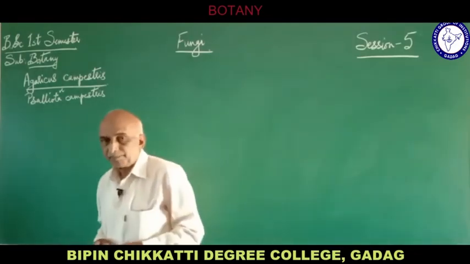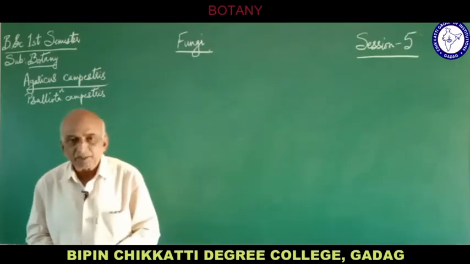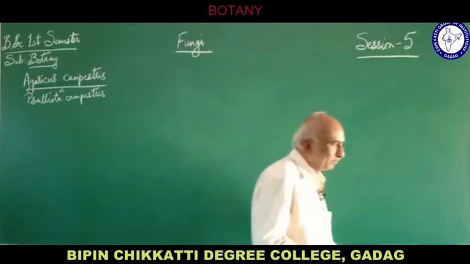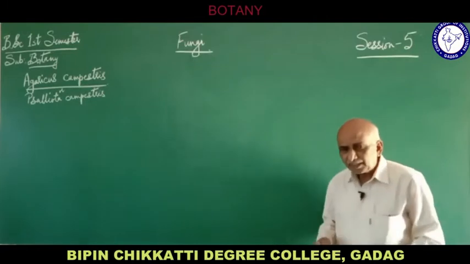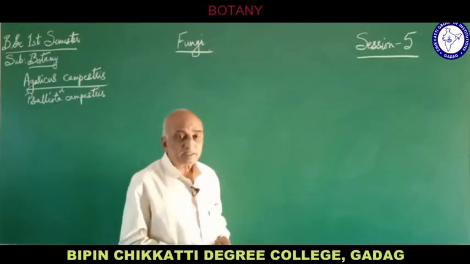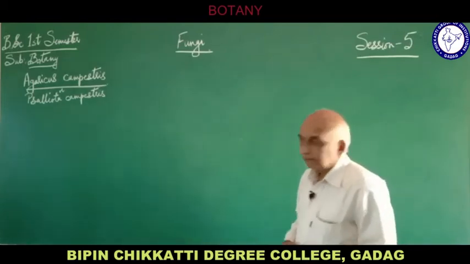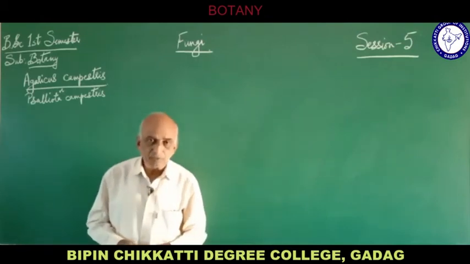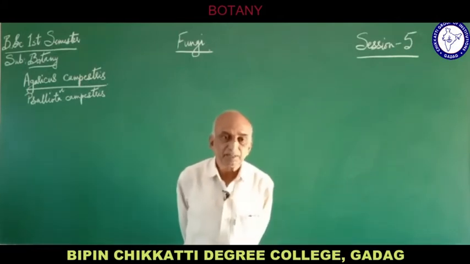Then coming to the structure and life history of Agaricus campestris. Agaricus campestris is made up of septate hyphae. In the general characteristics we have already mentioned that class Phycomycetes, like Rhizopus, has aseptate, cenocytic hyphae, but Ascomycetes, Basidiomycetes and Deuteromycetes all have septate hyphae. Though they are septate, the cross wall, the partition, contains a central pore through which there is communication between the adjacent cells.